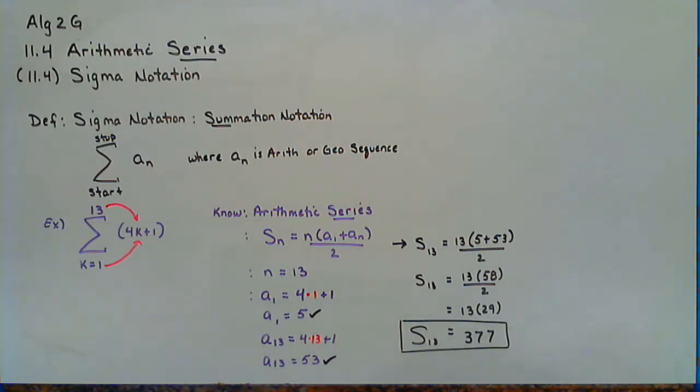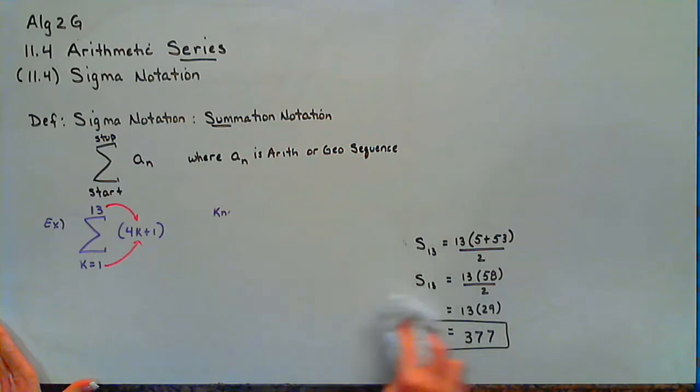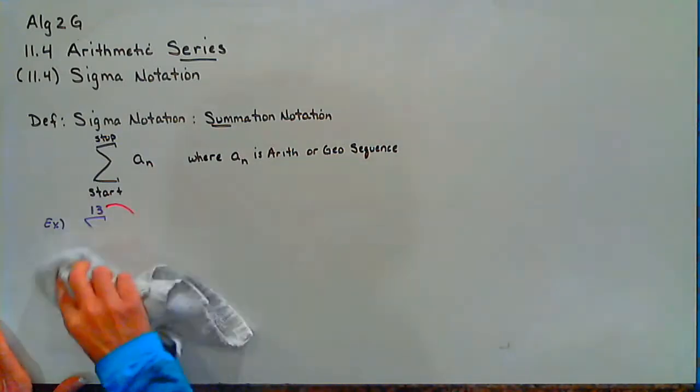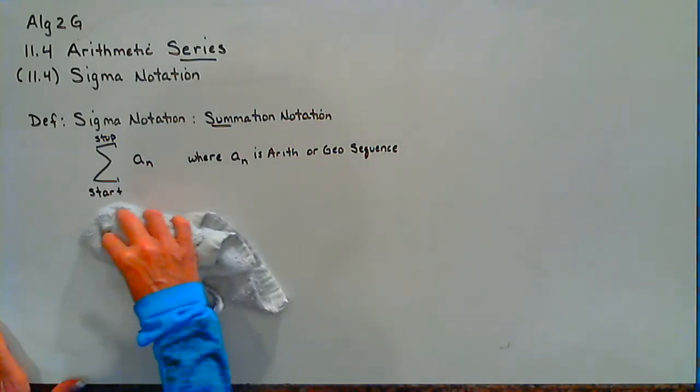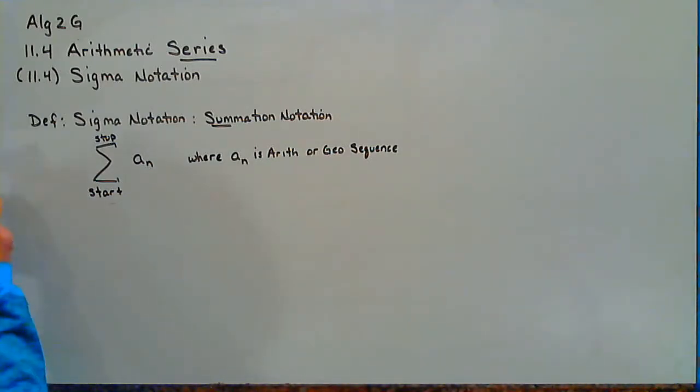So just like we did with the arithmetic series, now that you know what it means, let's figure out how many terms there are. So let's go backwards. And then we'll finish up by practicing how to write and use sigma notation.